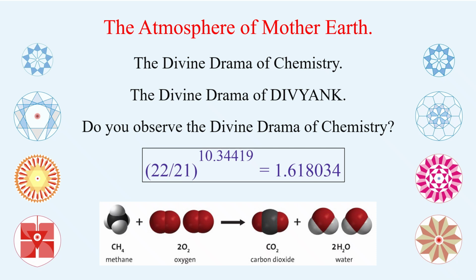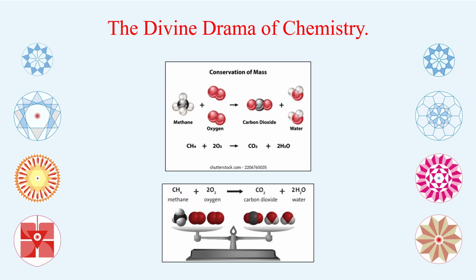It could also be 10 plus 16 plus 16, or 22 plus 10 plus 10. I think that is also very interesting mathematics, how 8 and 16 on one side and 10 and 22 on the other side is a drama which chemistry plays, and that centers around DIVYANK alone. Now comes the question of divine demands chemistry as such.